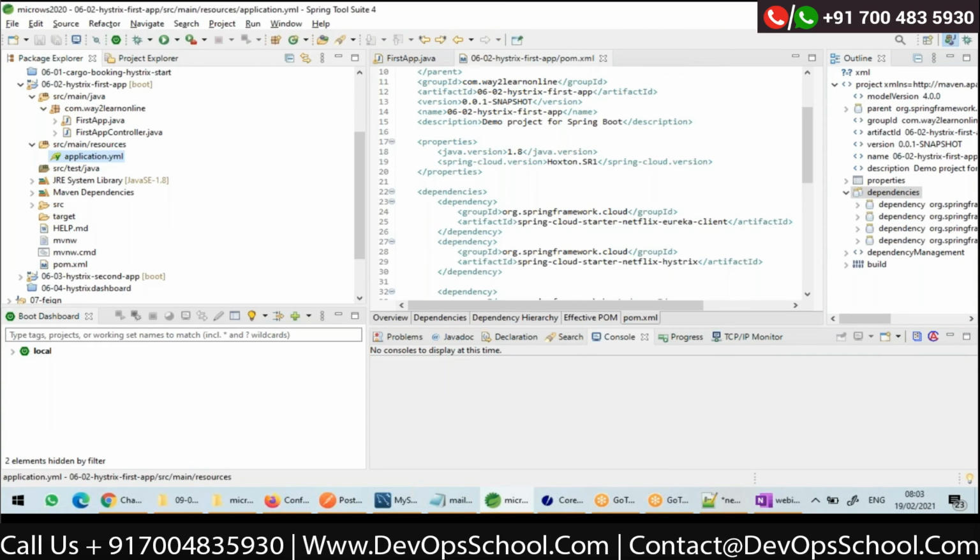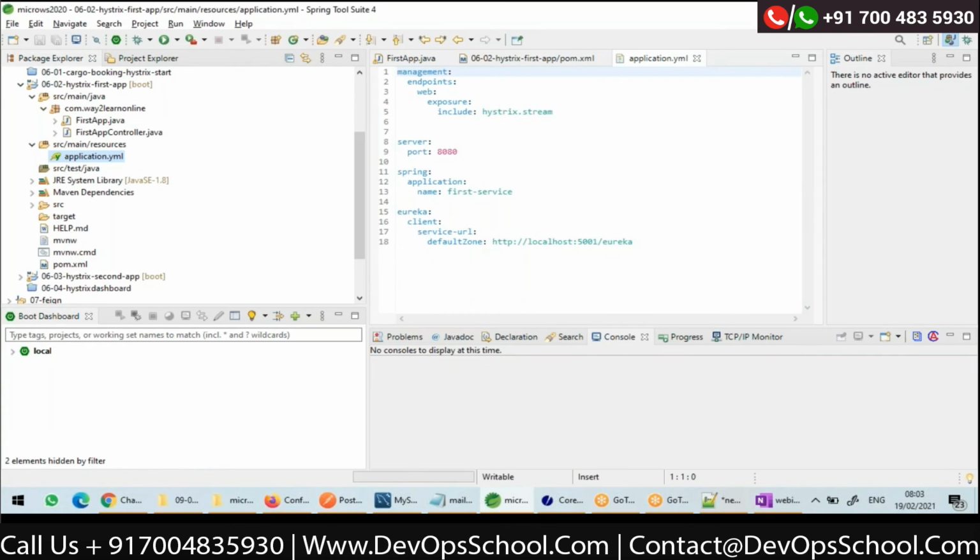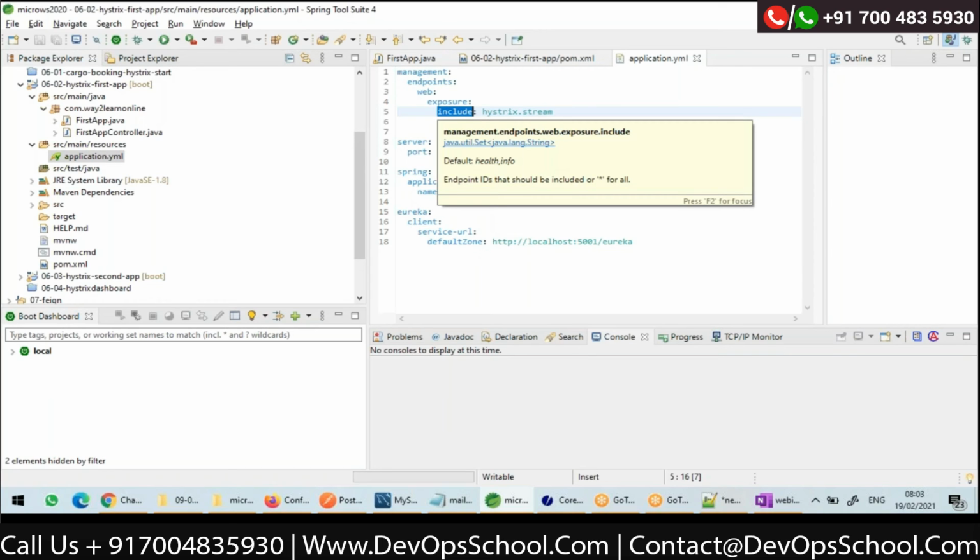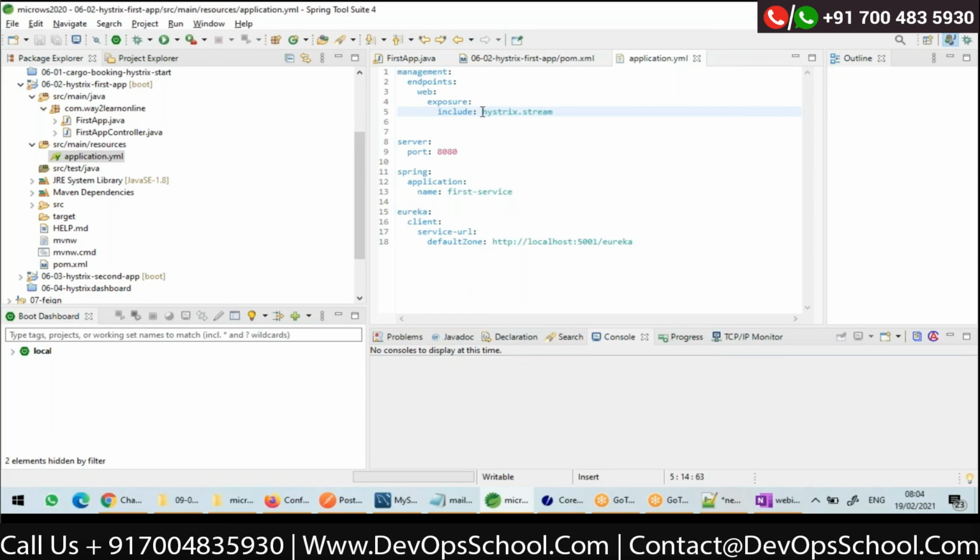In my YAML file, here I am configuring management.endpoints.web.exposure.include. In earlier versions of Spring Boot, if I just added actuator as a dependency, all endpoints were automatically exposed. But from Spring Boot 2.x onwards, only whatever you write here will be exposed.